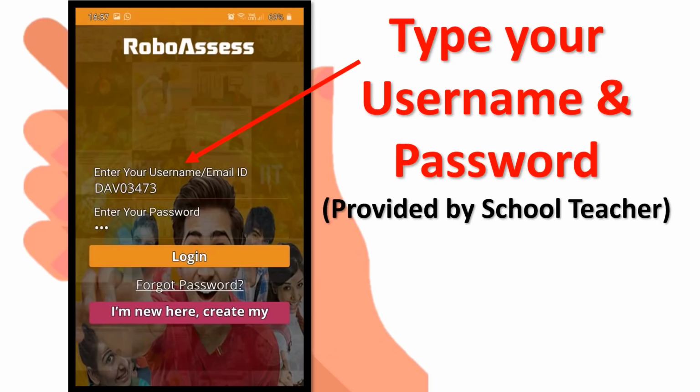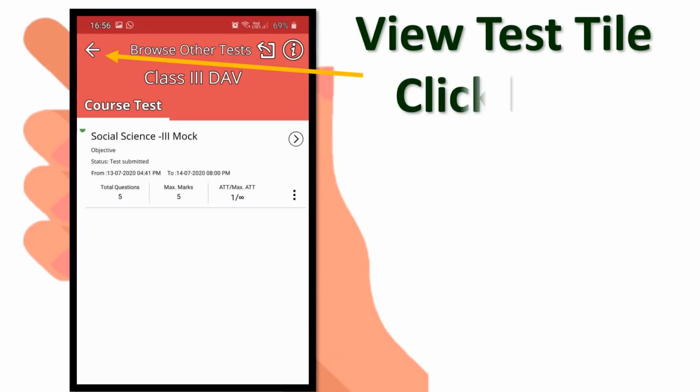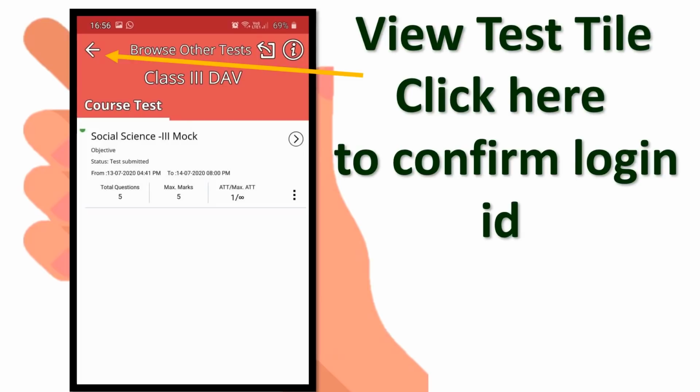Okay, now once you click on that, you will see the test style. If you want to confirm that whether your login ID is properly typed or not, you have logged your ID only or not, you can click on this back button.